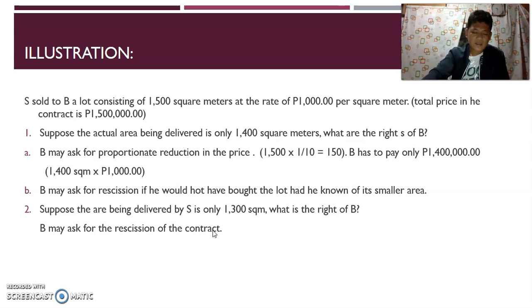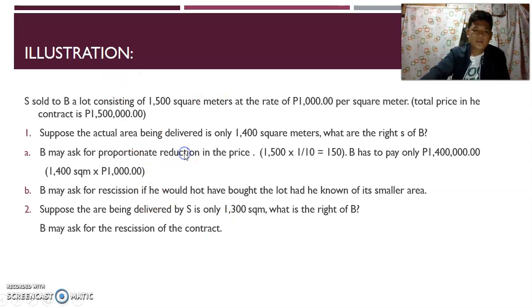It's because nga class, ang total lot area or yung kulang na area is 200 square meter, di ba? So, since ang sabi ng batas, kapag mas mababa sa 1/10, so you can opt to proportionate reduction. But since lumampas ng 1/10, di ba? Kasi nga ang 1/10 is only 150 square meter. So since dito class 200 square meter na yung kulang na i-deliver, so rescission yung magiging right ni B.